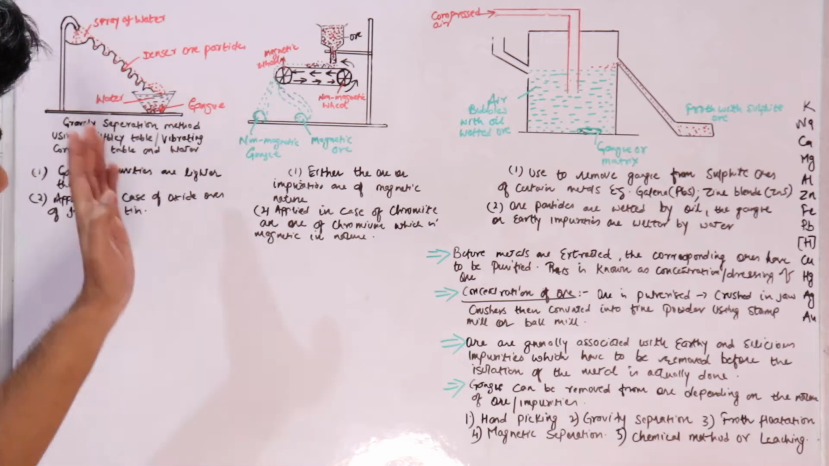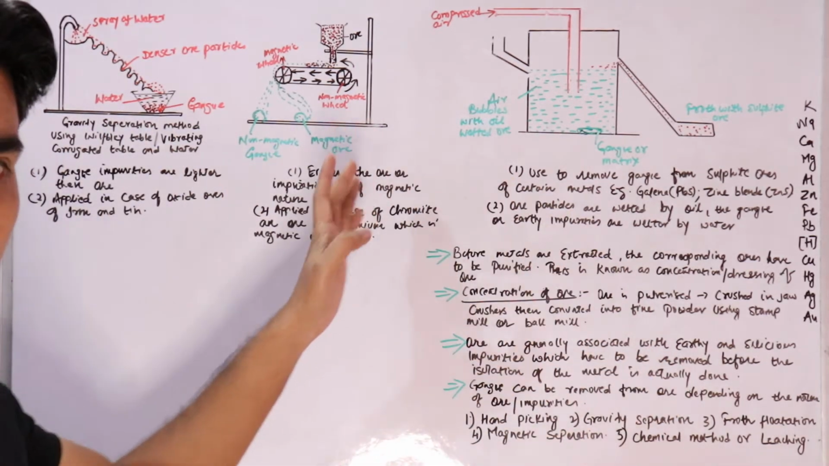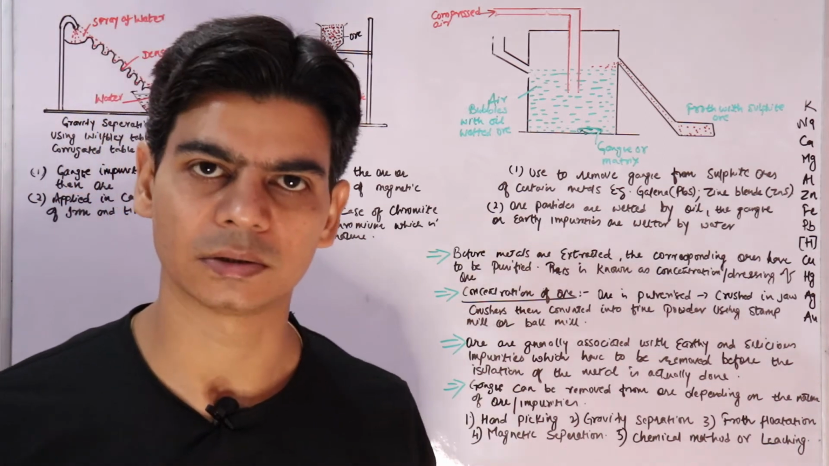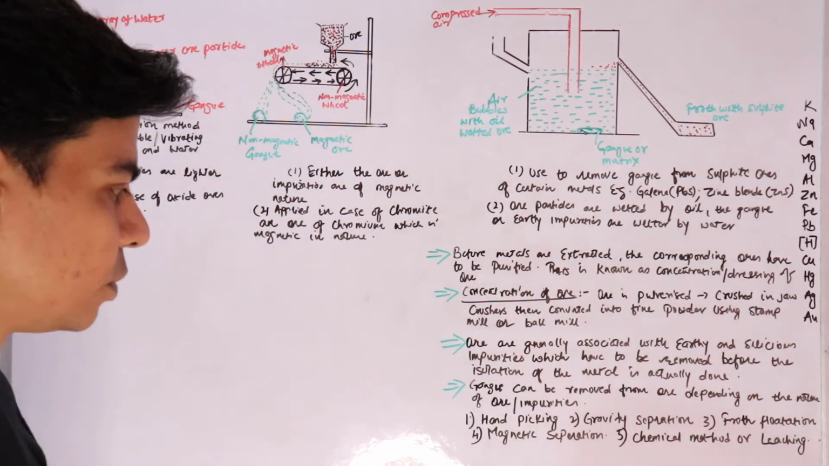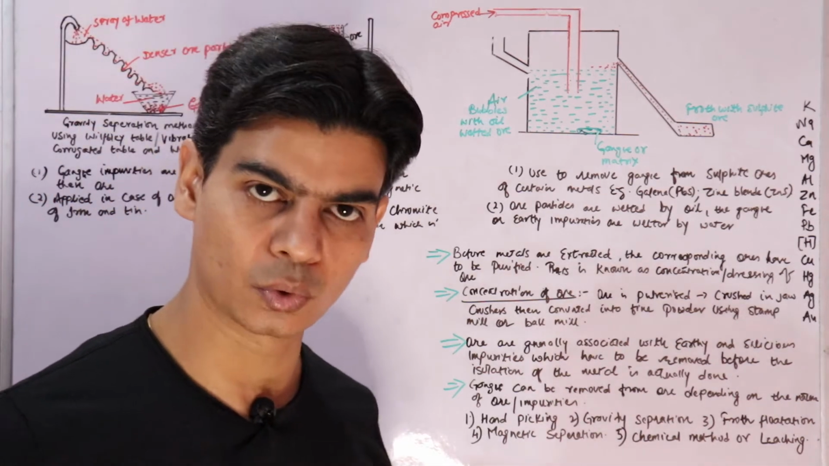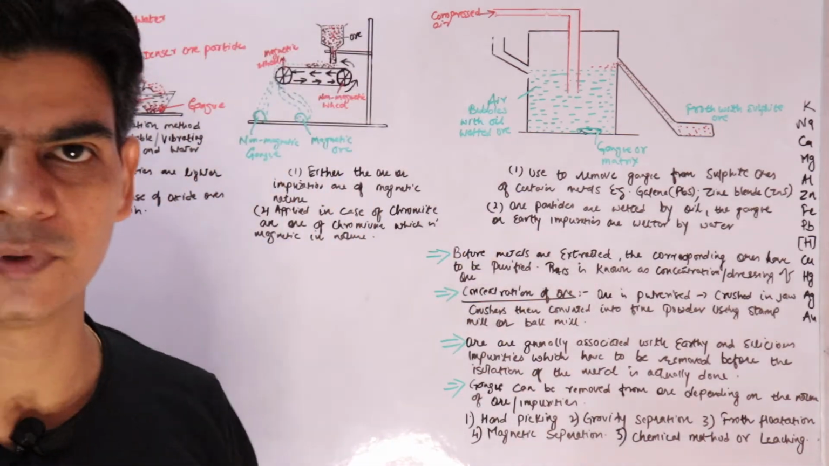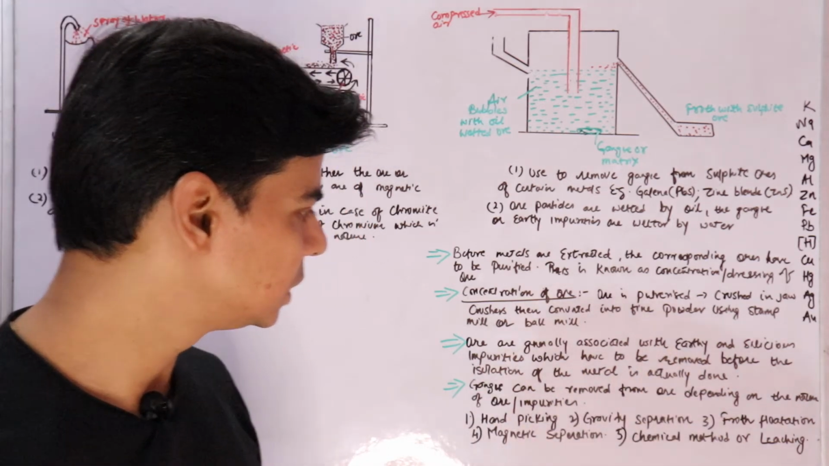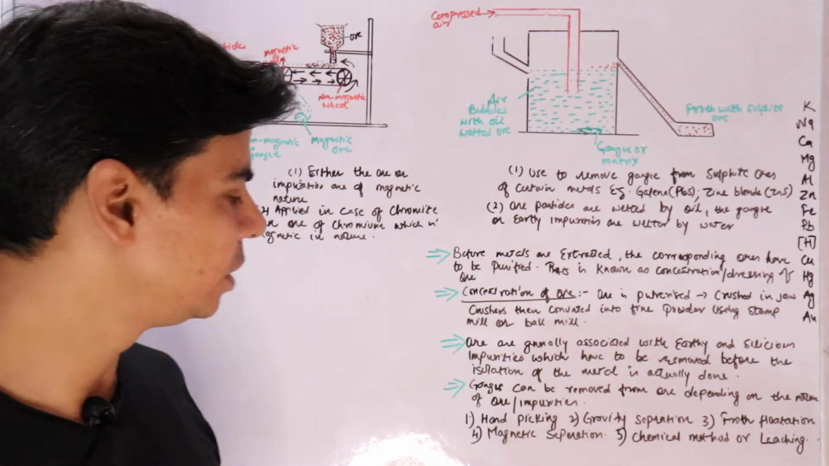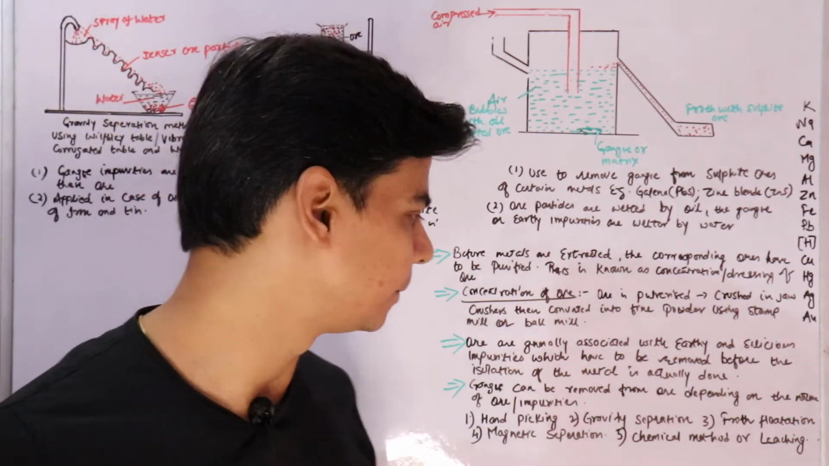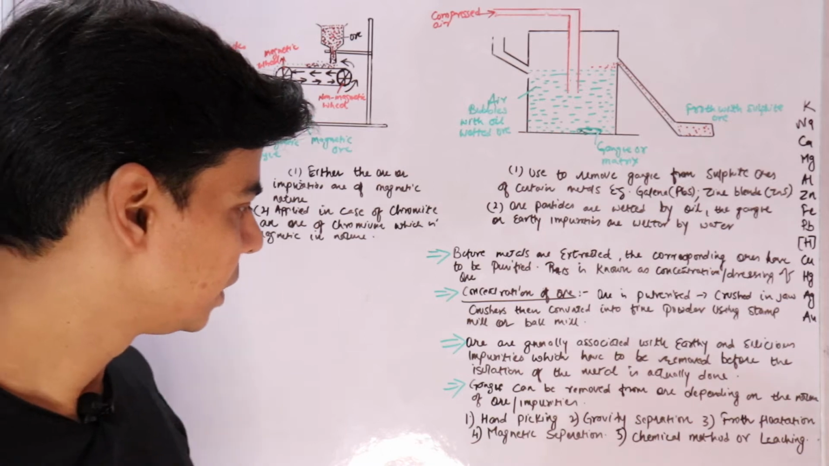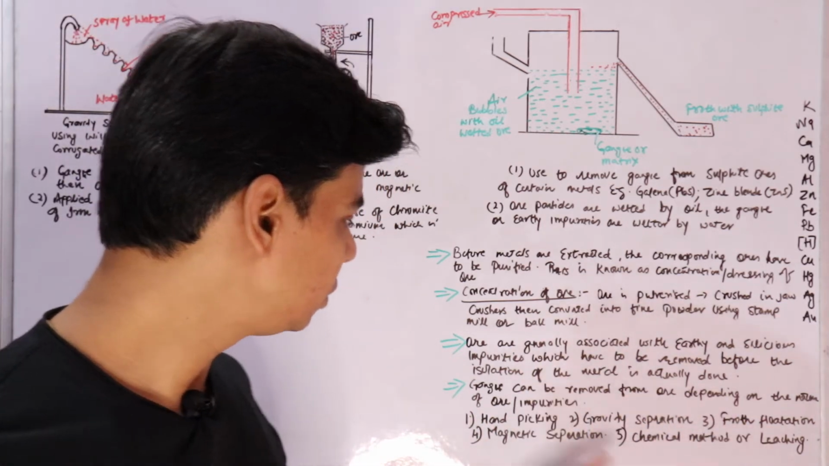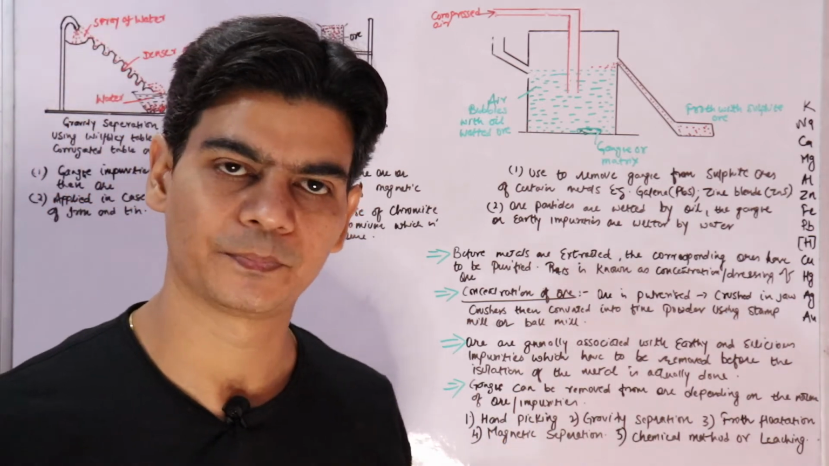These are the diagrams that you see, which we use to remove the gangue particles from the ore particles, and this is known as concentration of ores. So we concentrate or dress ore using one of these methods, which we will now discuss in detail. Ore is generally associated with earthly and siliceous impurities which have to be removed before isolation of the metal. Gangue is removed from ore depending on the nature of the ores and impurities.